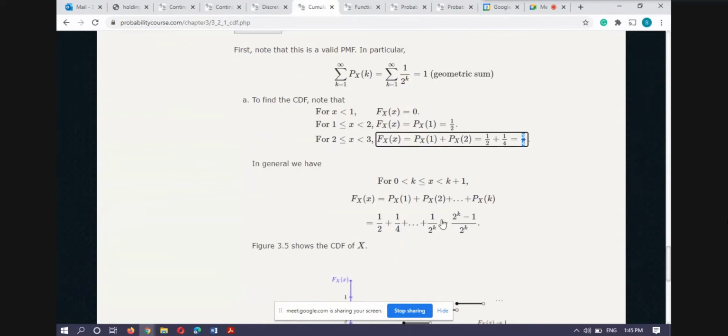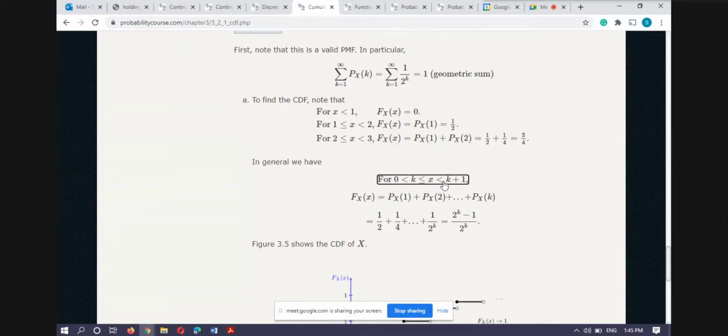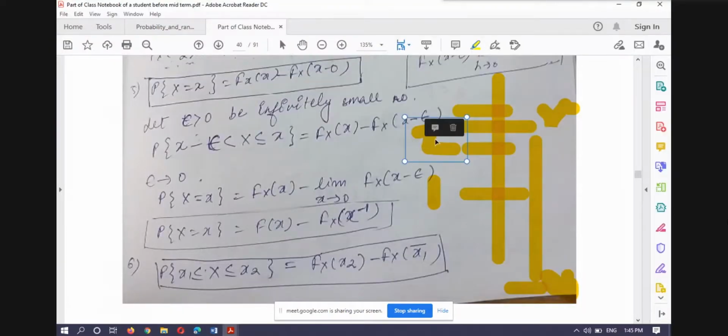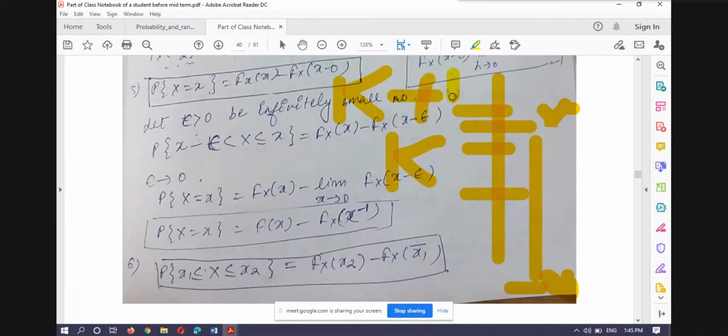So in general, if x is greater than or equal to k and less than k plus 1, so the interval minus infinity to x, this is k and this is k plus 1.